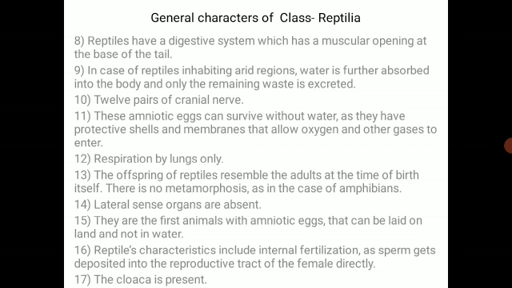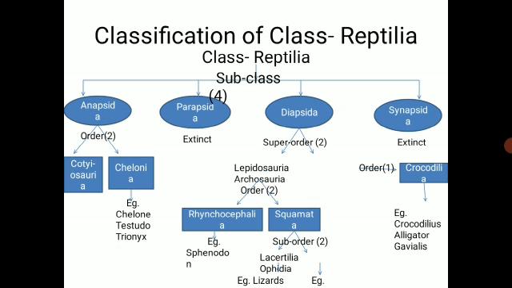Okay, now in this chapter, we have to study the classification along with the general characters. So, here we finished with the general characters of Reptilia. Now, in short, we will just consider the outline of classification. So, here the slide shows you the classification of Reptilia.